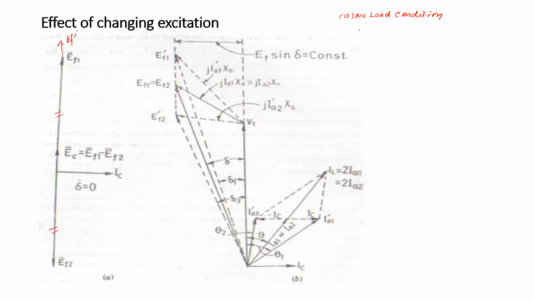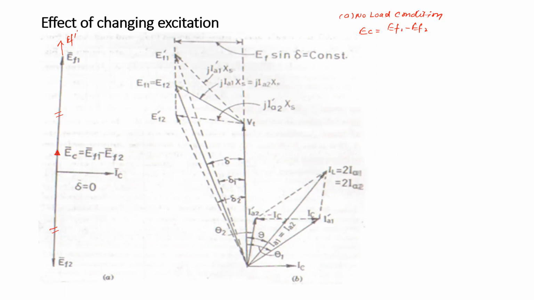Because of this, the circulating voltage or local circuit voltage is going to develop, that is EF1 minus EF2, and it is shown here. EC is equal to this.